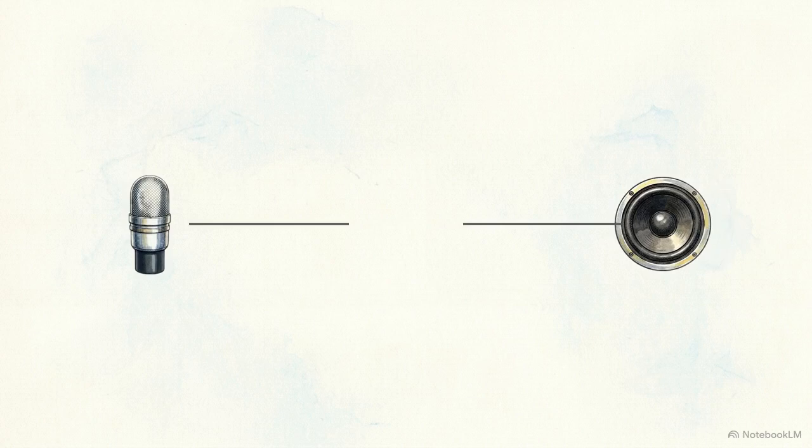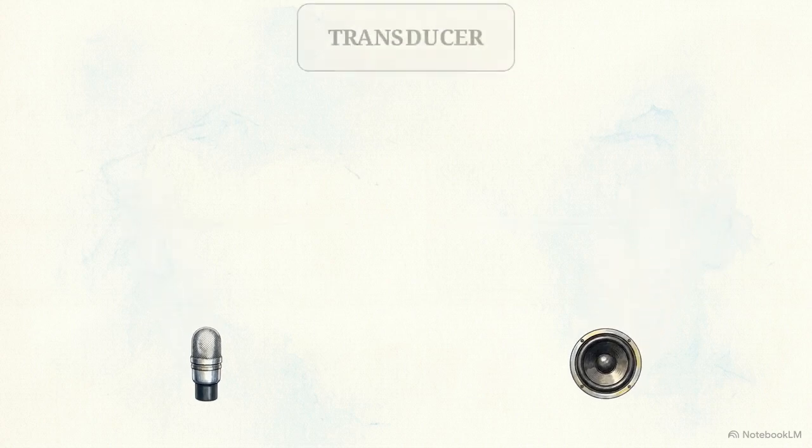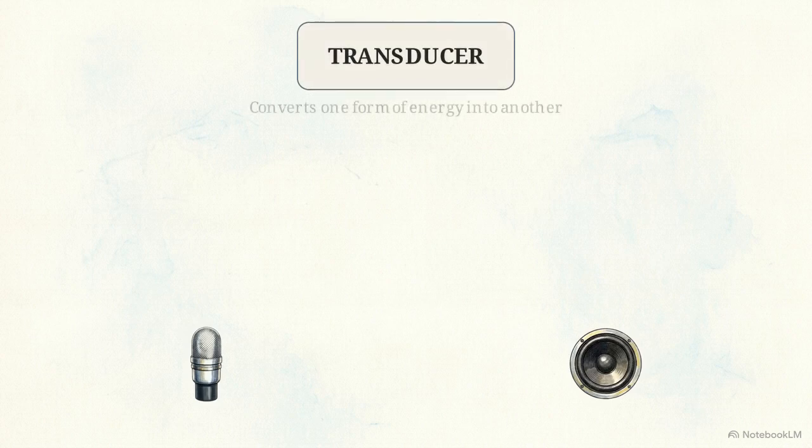In engineering, any device that converts one form of energy into another is called a transducer. It operates on the simple principle of transduction. We divide transducers into two main categories based on the direction of that energy conversion.